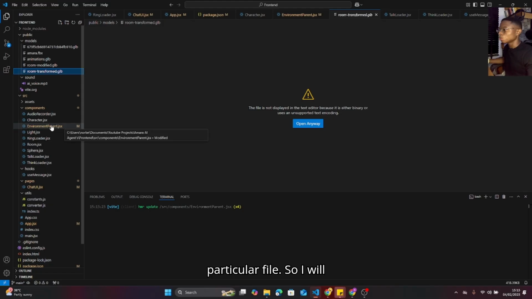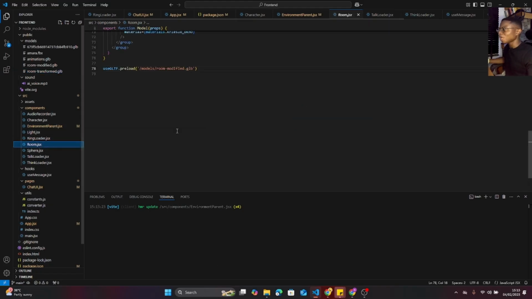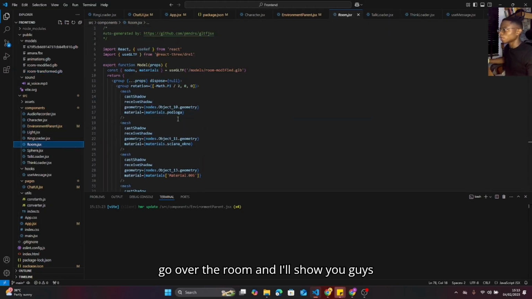So I'll go over the room and I'll show you guys what's happening here. Currently we're using room modify, but this room modify was one I tweaked myself in Blender, so that I'm going to give you guys a full picture of what's actually happening. So we have transforms.